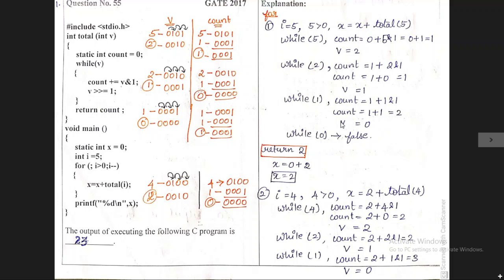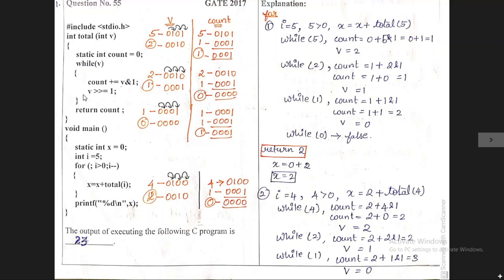Now the value v holds the value 0 because the 1 is converted into the binary value and shifted by the right shift. After shifting this, finally we get the output as 0. That is what I have written. While of 0, the condition is false, so the while loop is terminated.